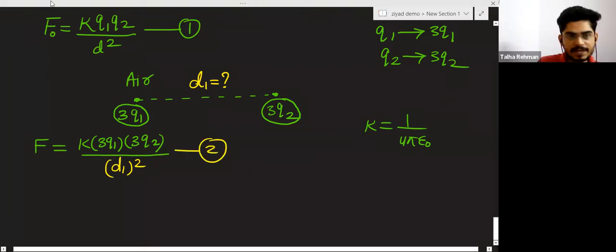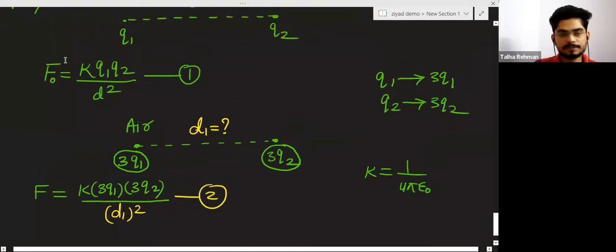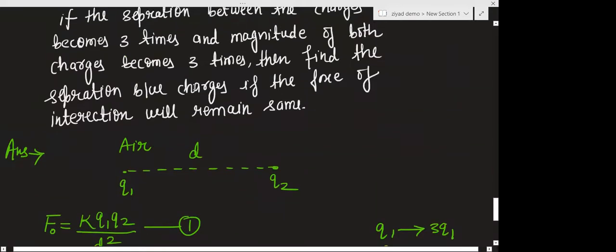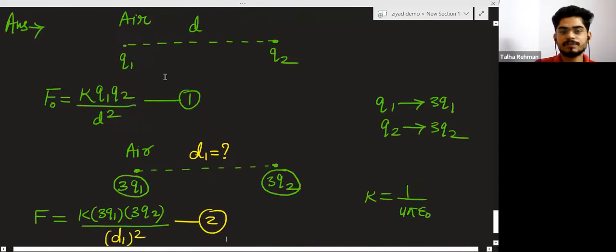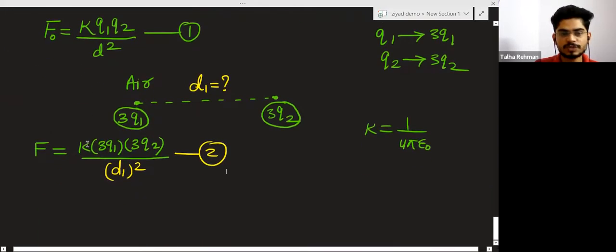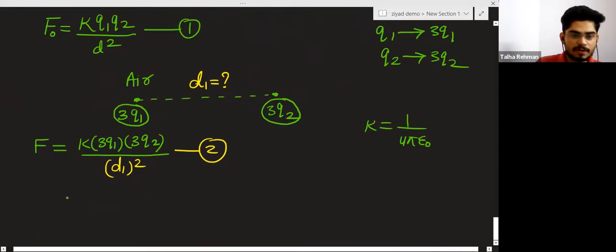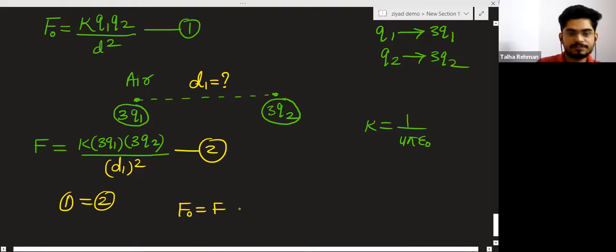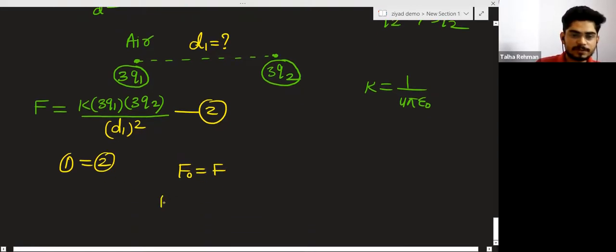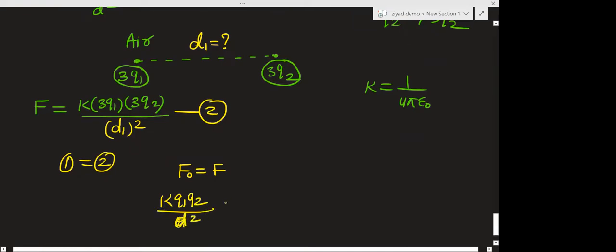This is equation 2, and they are saying that both forces are equal. Find the separation between two charges if the force of interaction will remain same. Means this force and this force is equal. Equation 1 is equal to equation 2, you can say F naught is equal to F. So what is F naught? K Q1 Q2 divided by d square.